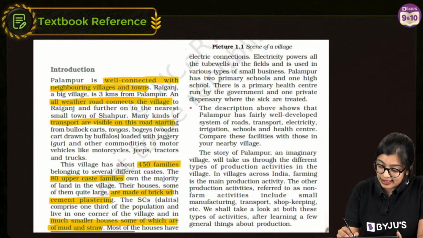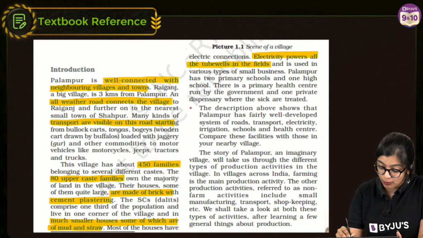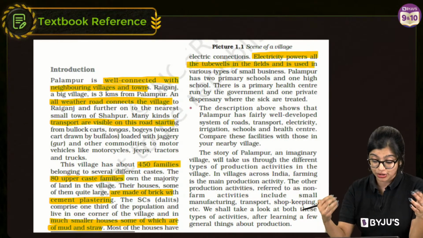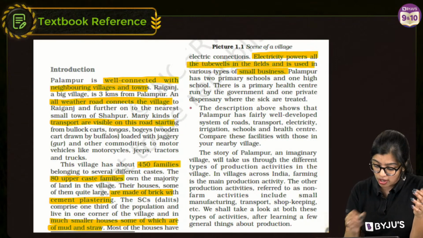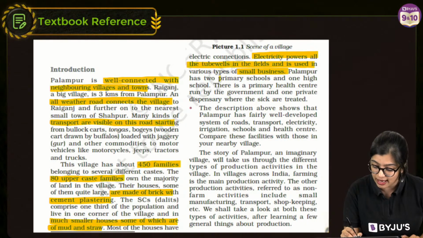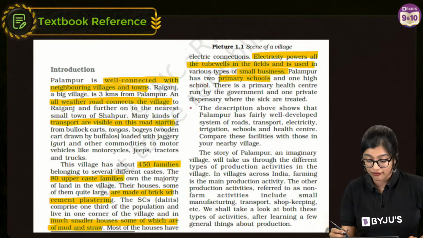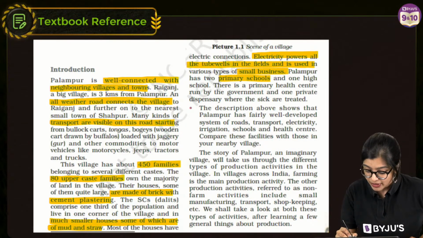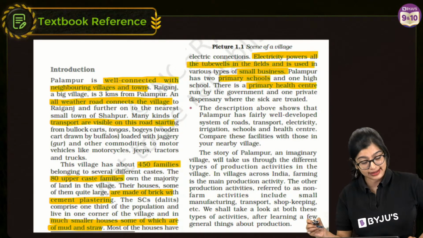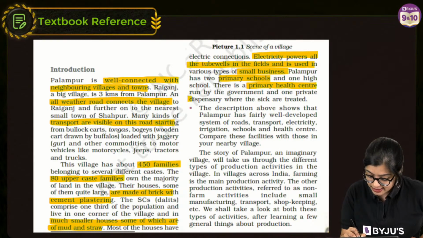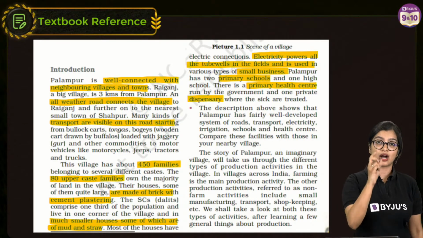And now we see that they have electric connections which provide power to tube wells and small businesses. And we also see that there are primary schools, 2 of them, and 1 high school. We see that there is a primary healthcare center, and we also see that there is a dispensary which is run by the government.